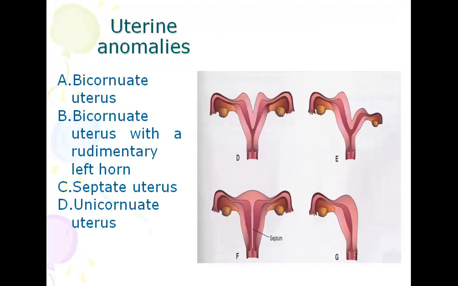Next is bicornuate uterus with rudimentary left horn. The left horn is rudimentary, poorly developed, and the right horn is complete. Septate uterus: in the midline, you can see the septum. And in the next diagram, you can see in G, unicornuate uterus. Only one cornu is present.